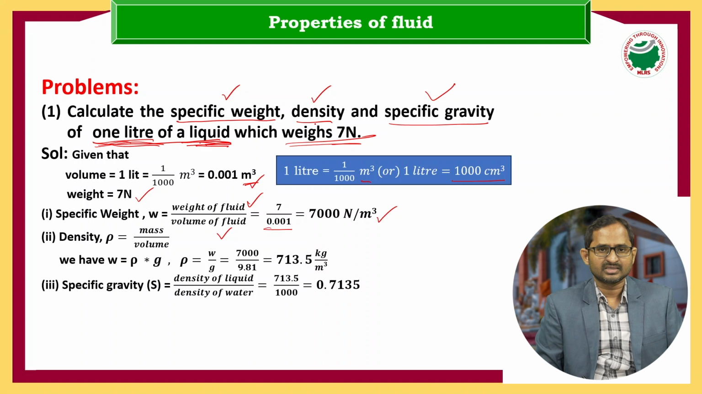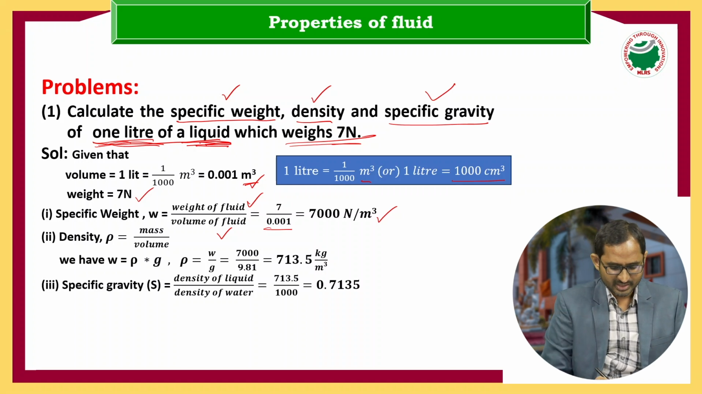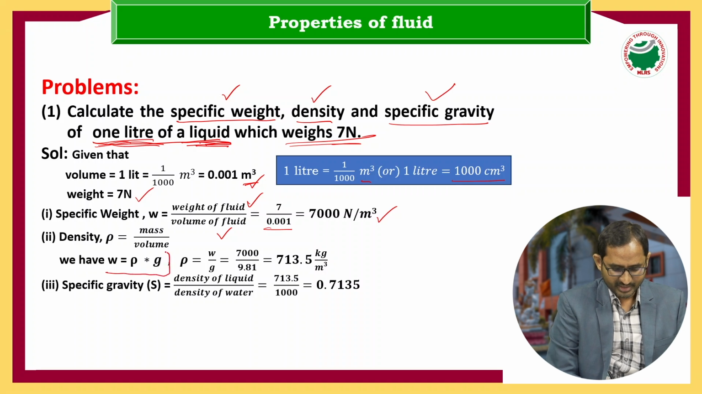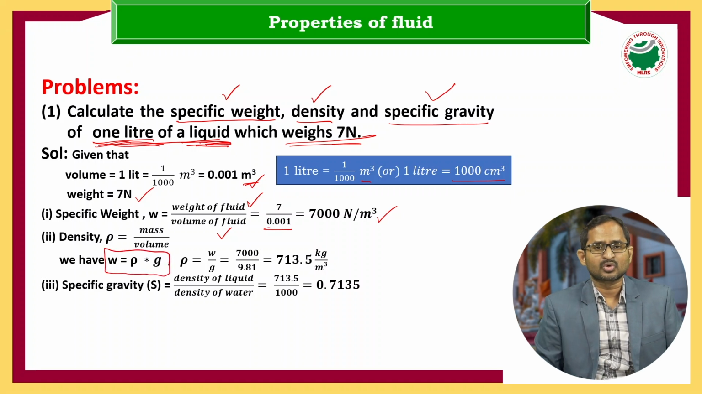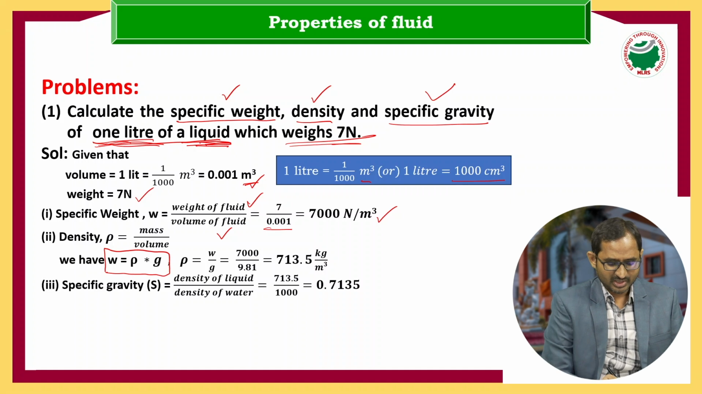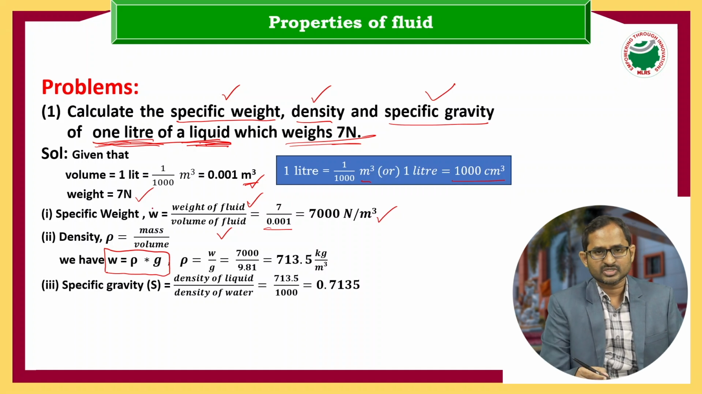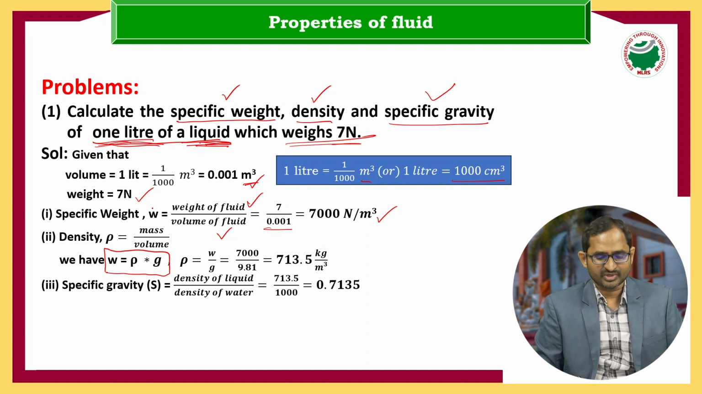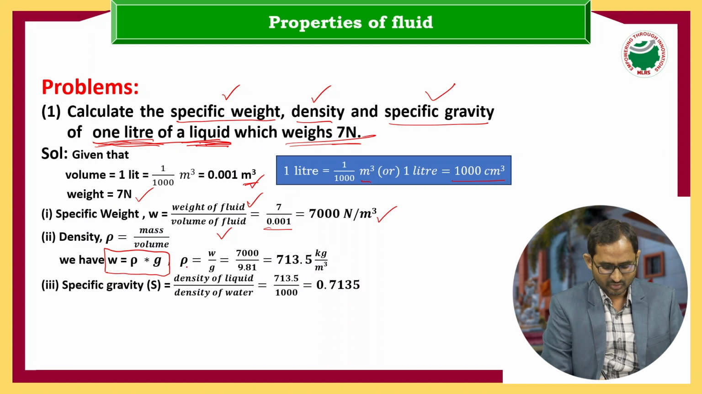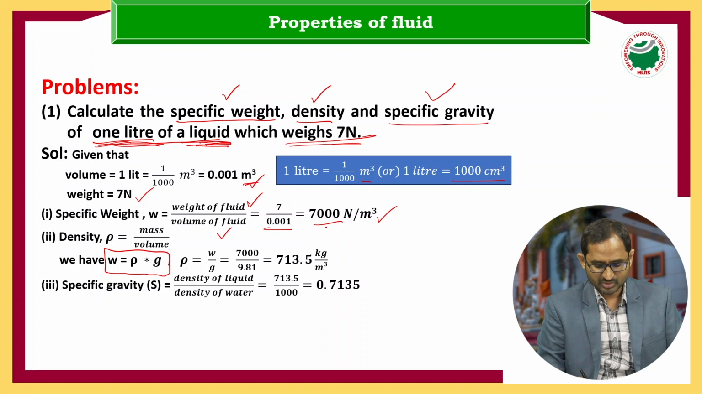Next it is asking the density. Density means mass by volume. By knowing the mass we can find the density value, or by using the relation between weight density and mass density we can also find this density value. Here I am using the relation between weight density and mass density, that is W equals rho into g. From the first parameter, the specific weight, rho equals W by g. W is 7000, so 7000 by 9.81 gives 713.5 kg per cubic meter.